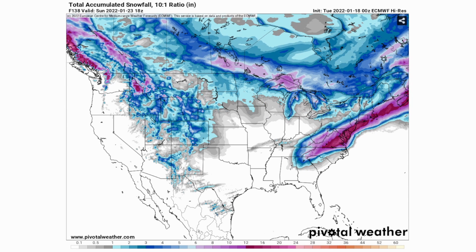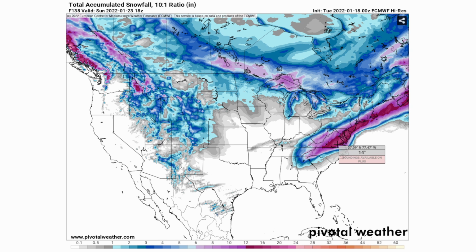Now here is the major nor'easter system that the European model is telling us about. As you can see, this snowfall starts in northern Georgia with 3 to 4 inches, and this northeastern portion of Georgia is going to see 6 to 7 inches of snowfall according to the European model. Over here in North Carolina, the majority of the western half and portions of the extreme northern half is going to see potentially up to a foot of snowfall. And over here in West Virginia, pretty much the whole state is going to see up to a foot of snowfall. More of these reddish colors, potentially 20 inches of snowfall.